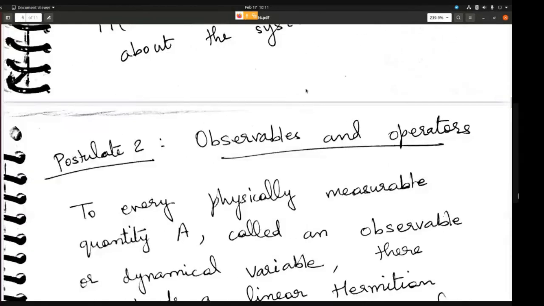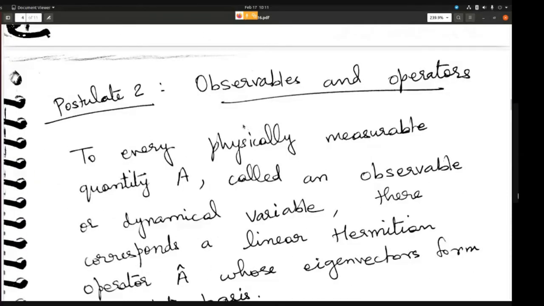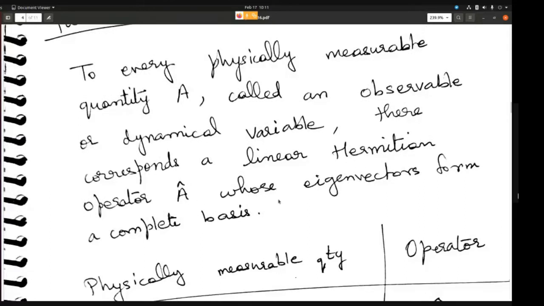Then the second postulate: what do you do with the state? You have some state, but you want to make some measurement, right? That is what you generally do. So what does it mean to make measurements? Postulate 2 is about observables and operators. To every physically measurable quantity A, called an observable or dynamical variable, there corresponds a linear Hermitian operator A hat whose eigenvectors form a complete basis.